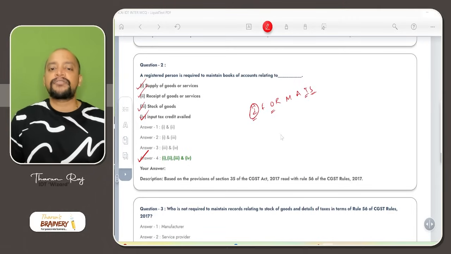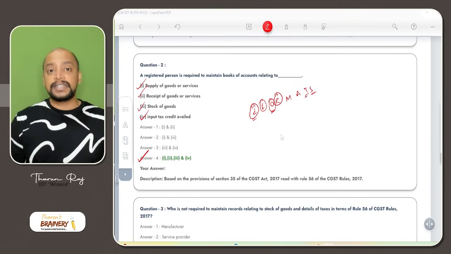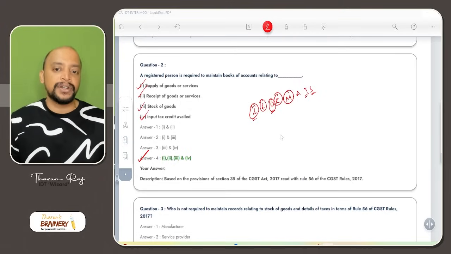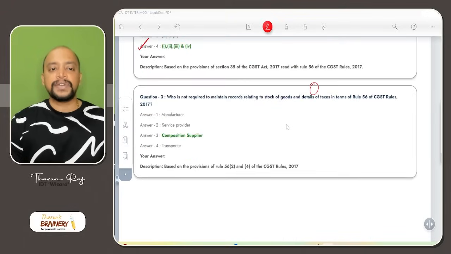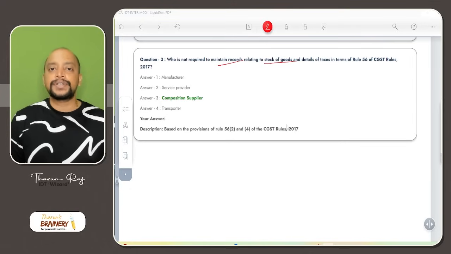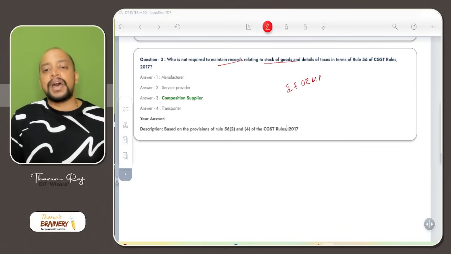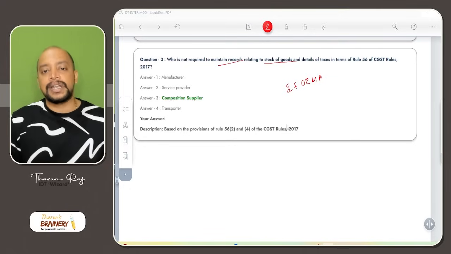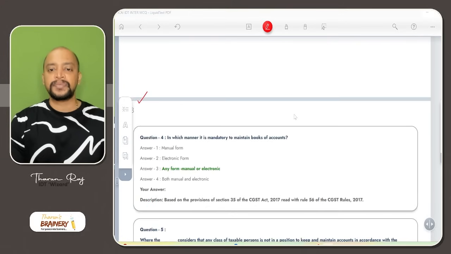So I for inward supplies, F for foreign trade, that is import and export, O for outward supplies, and on RCM inward supplies on which GST is payable, M for manufacturing and production related, A for advances received and adjusted, T for tax details, input tax and output tax, and S for stock details. Then question number 3, who is not required to maintain records relating to stock of goods? A person opting for composition scheme. It is IFOMATS, where T and S are not required, tax details and stock details. So stock details are not required to be maintained by a person opting for composition scheme.